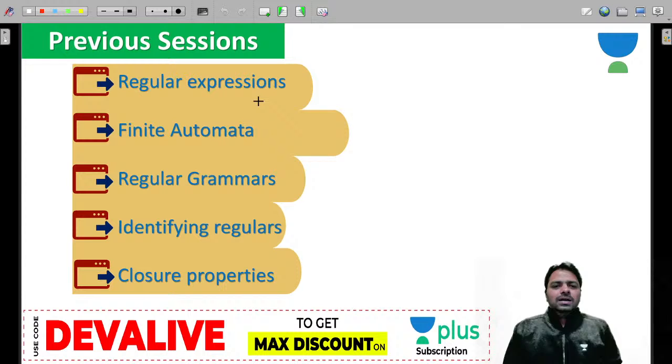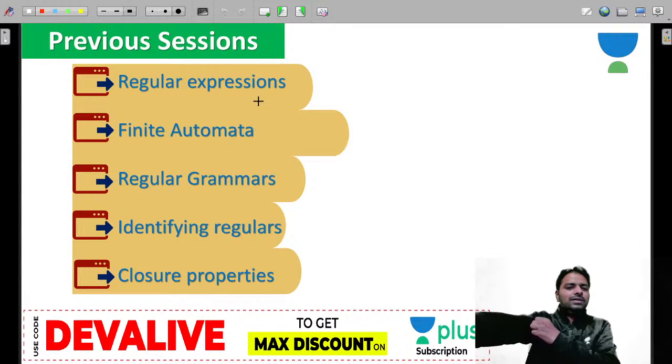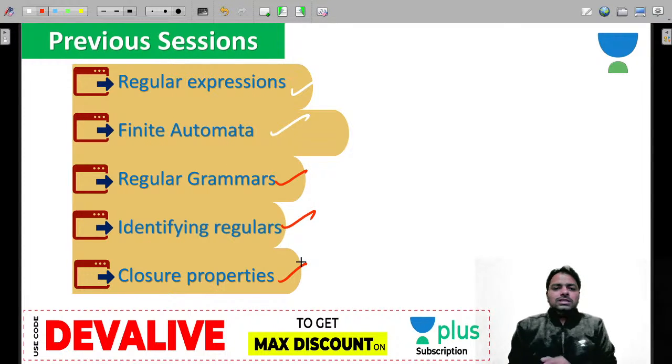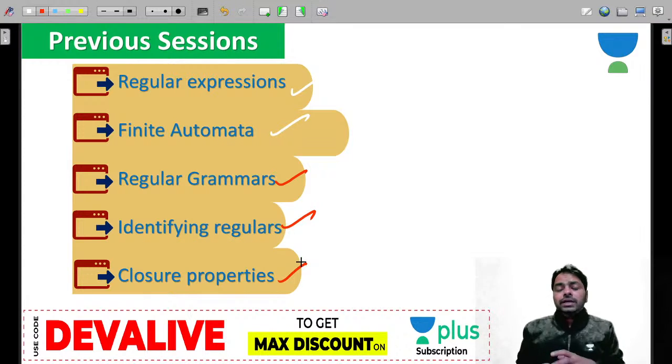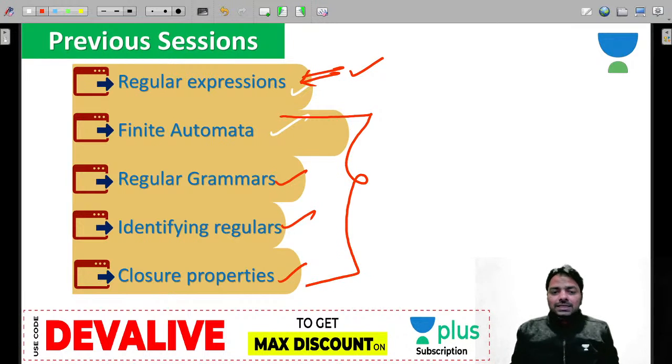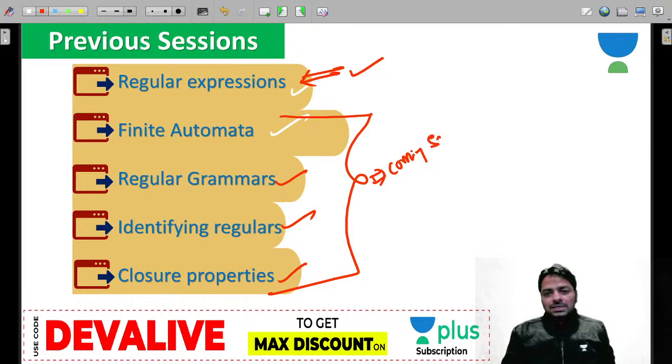In this theory of computation, in the previous sessions we have seen regular expressions, finite automata, and regular grammars, identifying regulars, closure properties. These are the topics we have completed, and this is the maximum weightage in the exam. We have seen practice for regular expressions, and we are going to practice this in the coming weekend, Saturday and Sunday, where we will do the maximum practice.